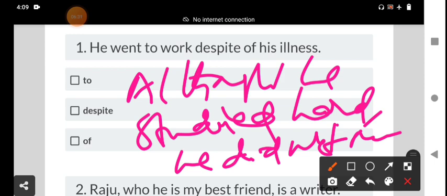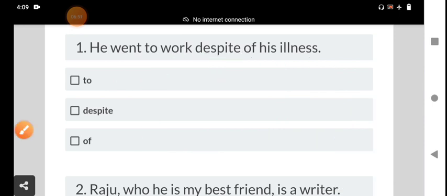The result must be a contrast, not a positive result but a negative result. Although he studied hard, he should generally get a good grade, but he didn't pass. That is the contrast: despite, in spite of, and although. Although is a subordinate conjunction, as are even though and though.